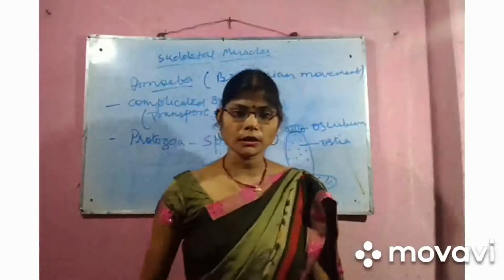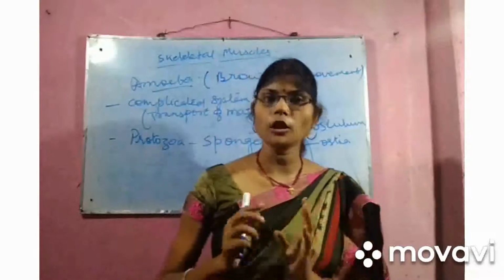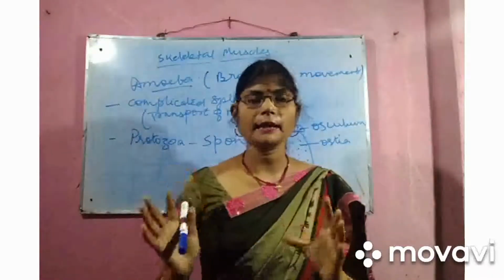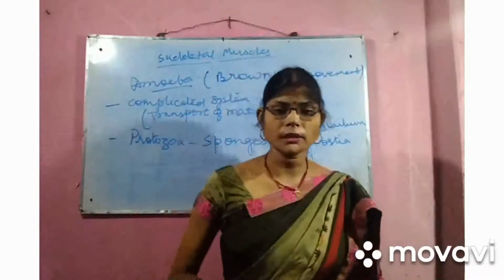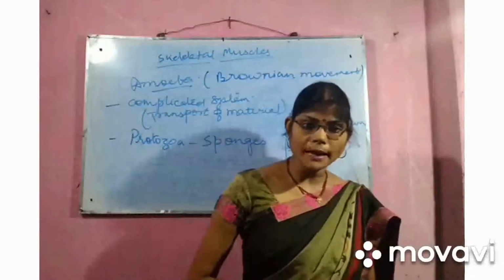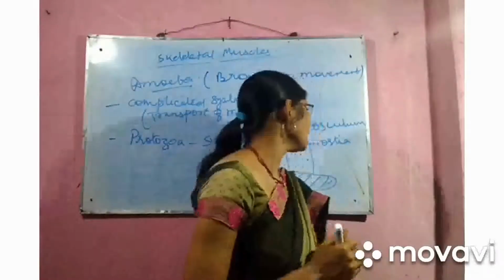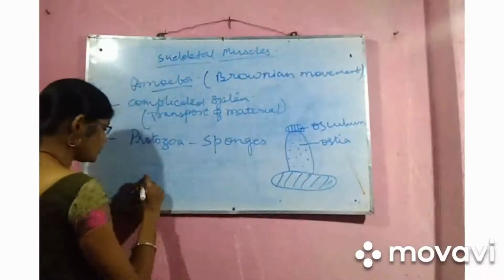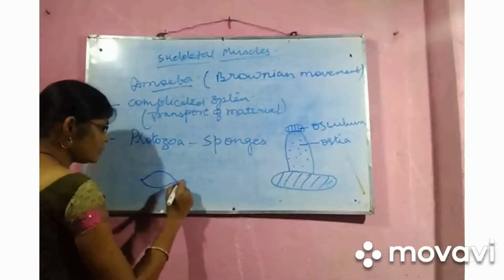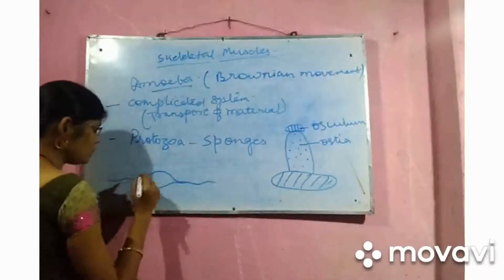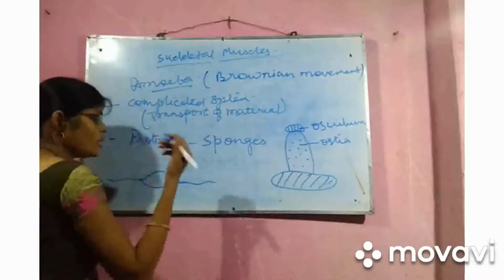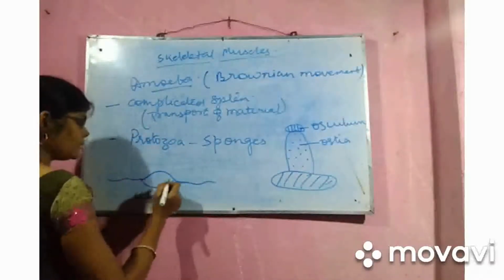Since natural water currents are not reliable, sponges create their own currents by the beating of flagella. In some microscopic animals we have a whip-like structure which helps the animal move from one place to another.